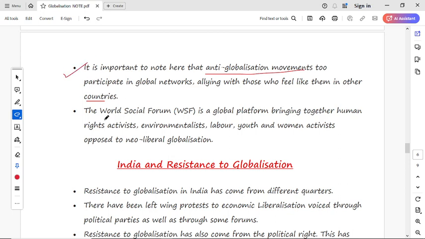Now next is the World Social Forum. Globally, human beings and their activities all come together and are opposed to neoliberal organization. Globalization also asks not to globalize in certain activities and certain areas.